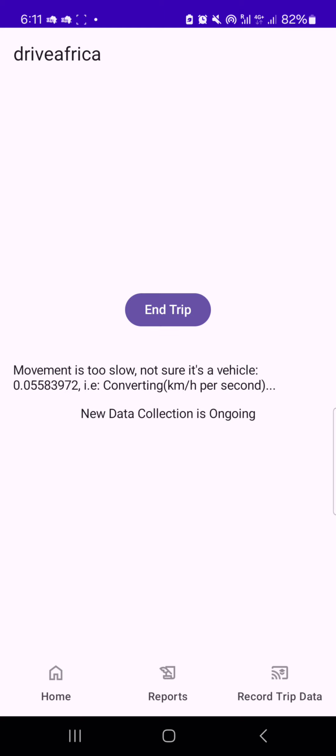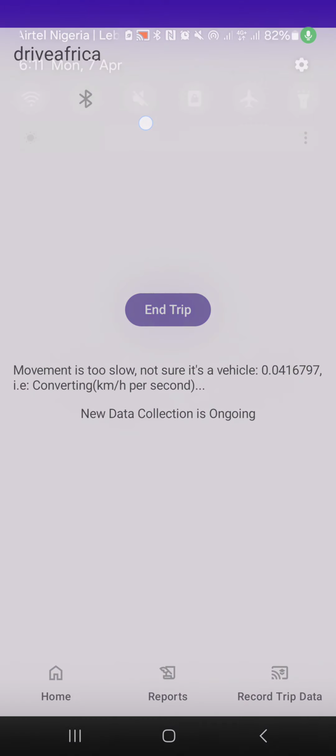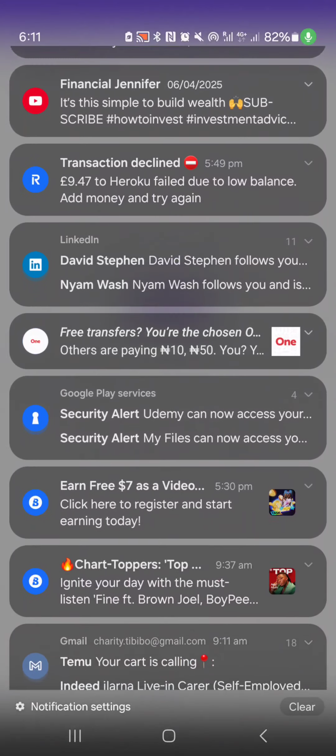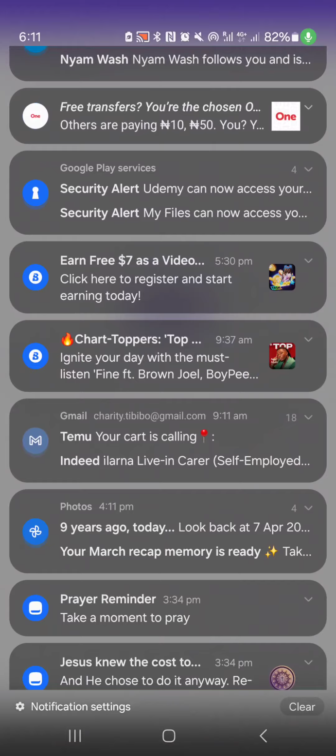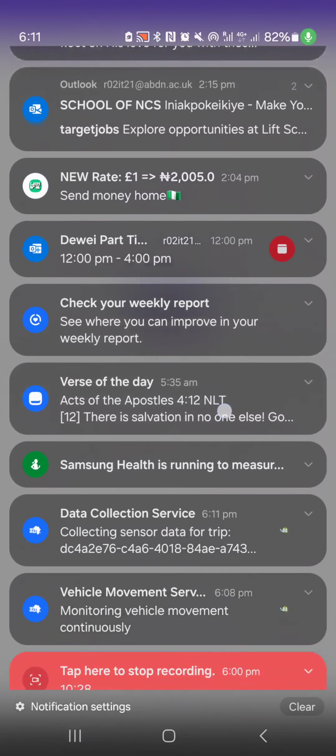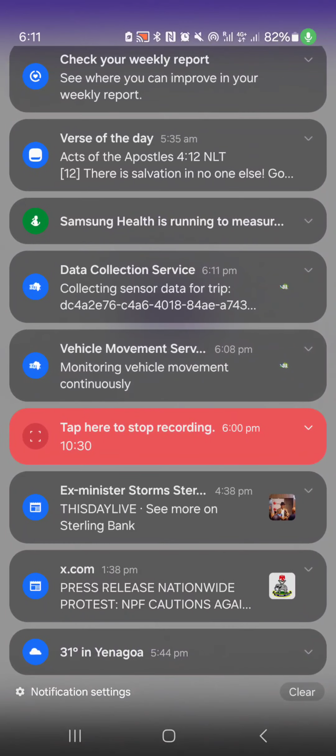Once it has changed to end trip, meaning that the trip has actually started, you will see notifications in your notification area. If you come down, you will see two notifications from this app. You can see this is the icon for the app. You see data collection service and vehicle movement service.